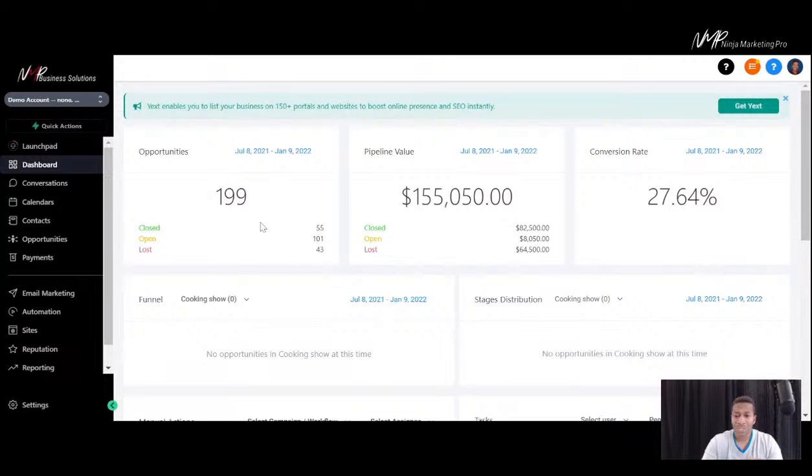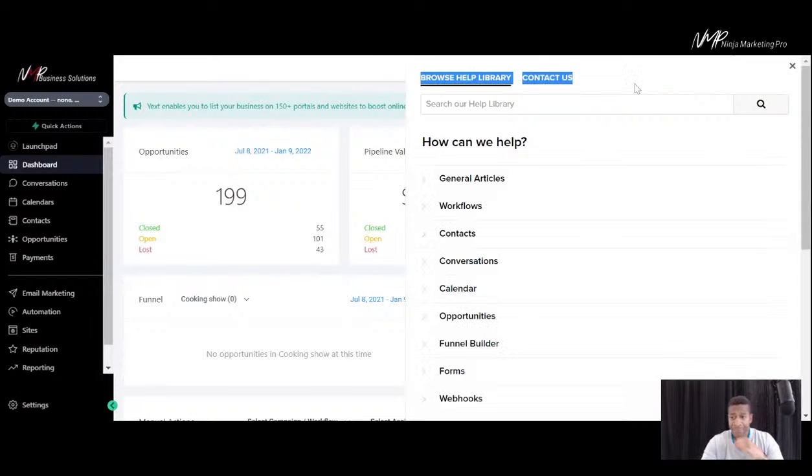But the main thing I want everyone to see is the overview of the system. I didn't show you a few things. We also have our own help. Now this help you won't have in yours. This is my personal help for my team. But this black circle with a white question mark, this way you get access if you need any help. Just click on that.